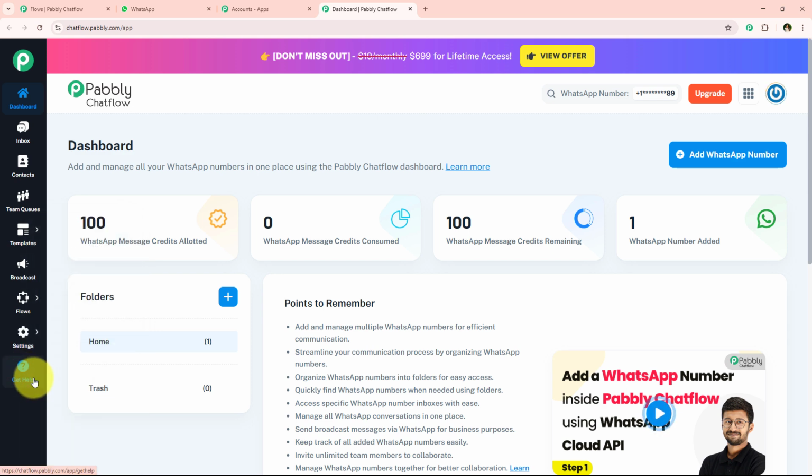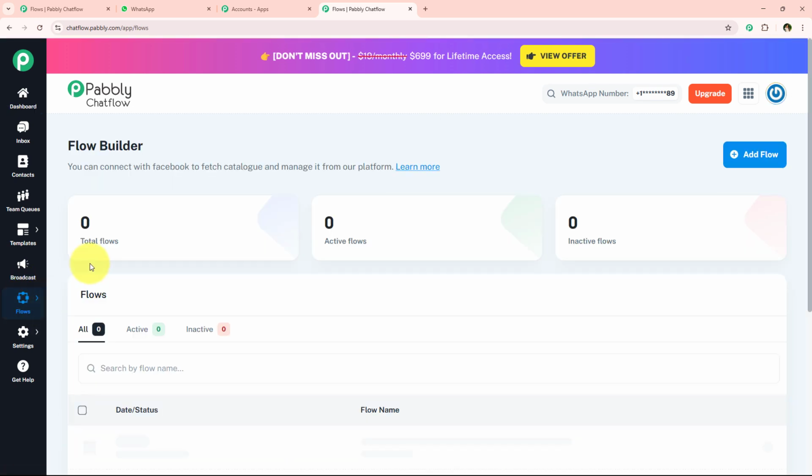And the last is get help. Alright, so if you want to know any of these features in detail, then for that we have attached the video in the description box below. You can check it out. Today this video is only going to focus on how to create a WhatsApp chatbot. So for that, I'm just going to go towards this flow section of my Pabbly Chatflow account. And after coming over here to this flow builder, I'm simply going to click on this blue button which says add flow.